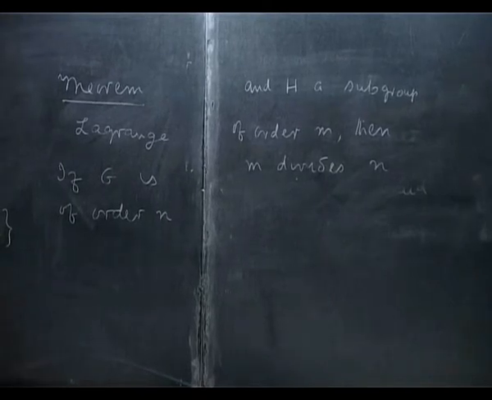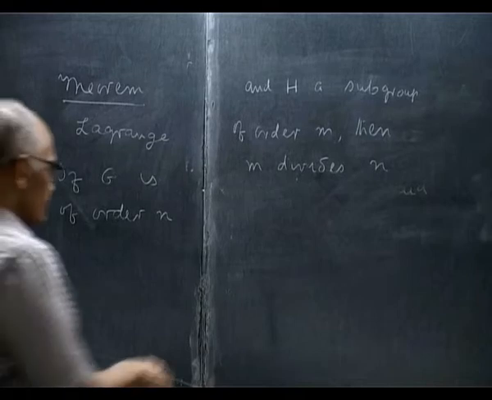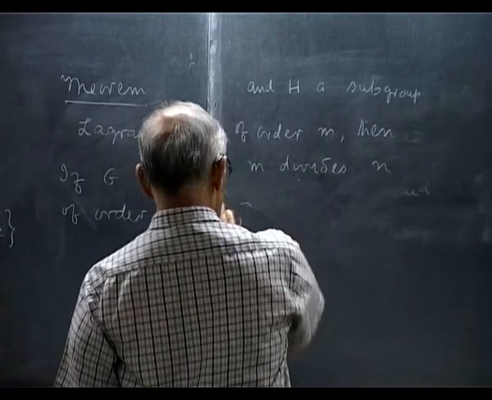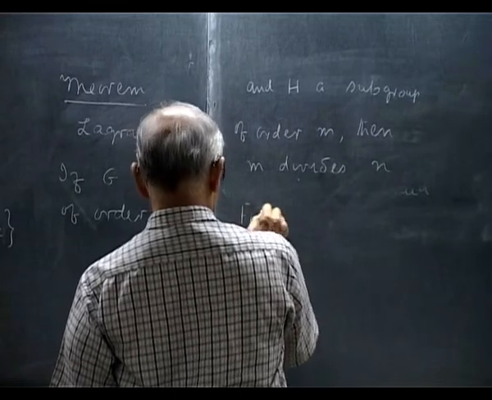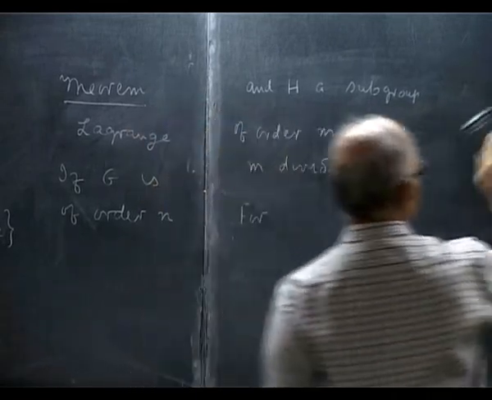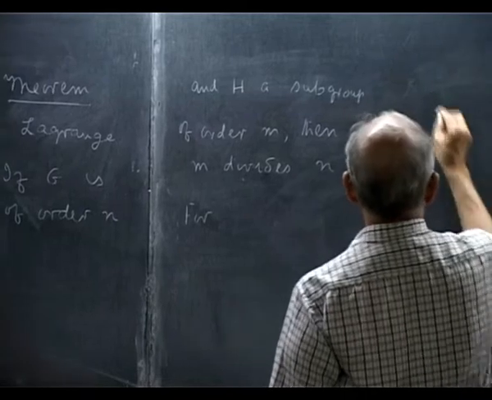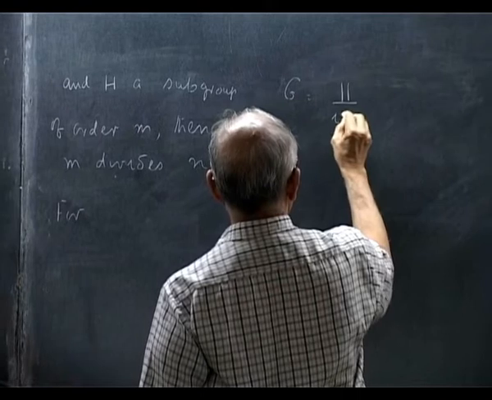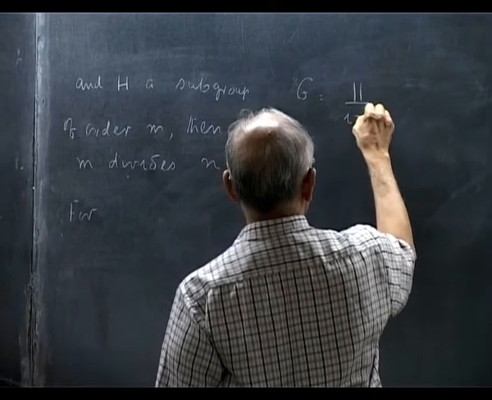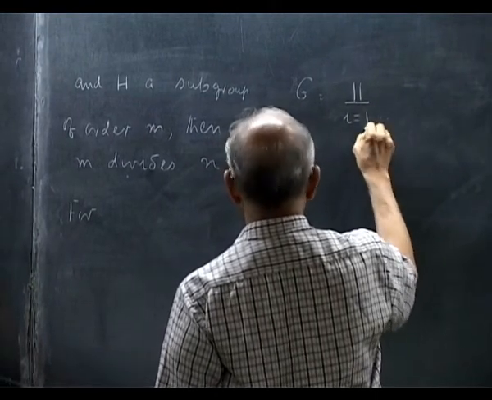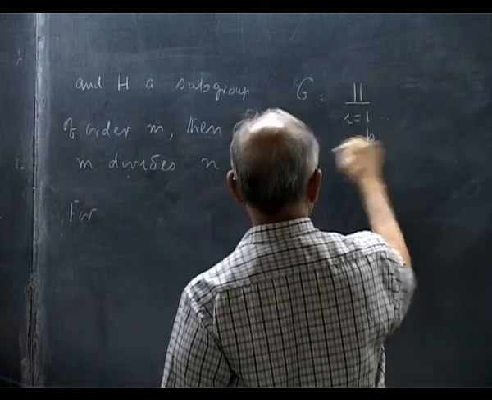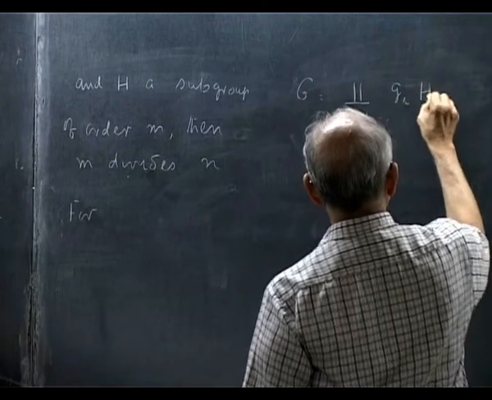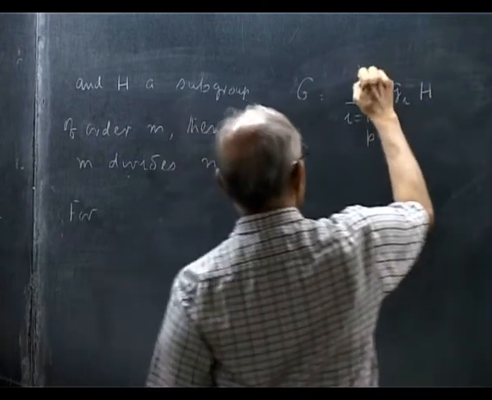This is something we have proved, because we know that I can write G as a disjoint union, say i equal to 1 up to p of g_i H. This means disjoint.